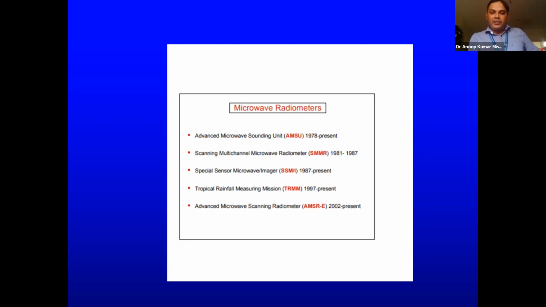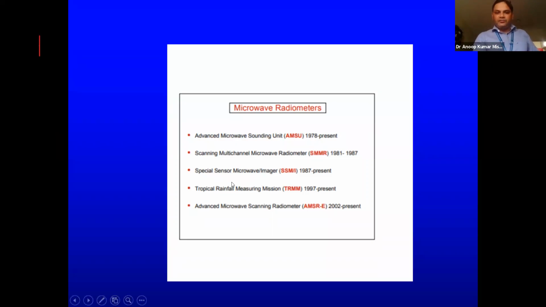Then we had SSMI. Now it is upgraded to SSMIS. Earlier it was Special Sensor Microwave Imager. Now it is Special Sensor Microwave Imager and Sounder too. It started in 1987. It has different series. At present it is SSMI 10 or 11.